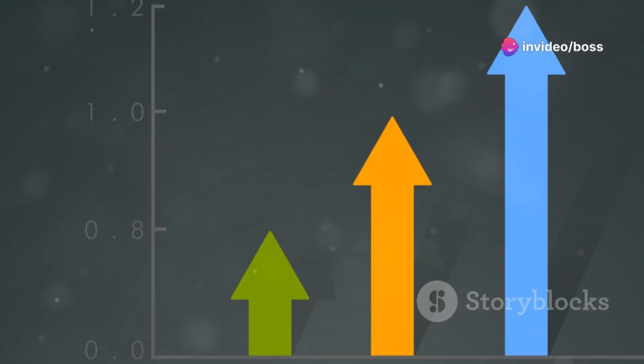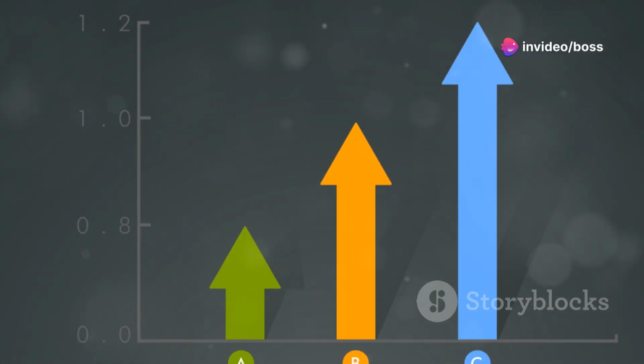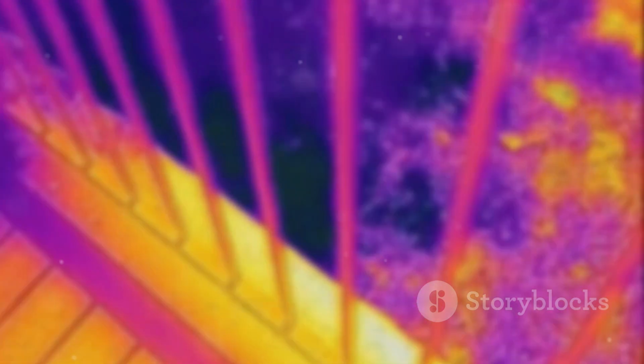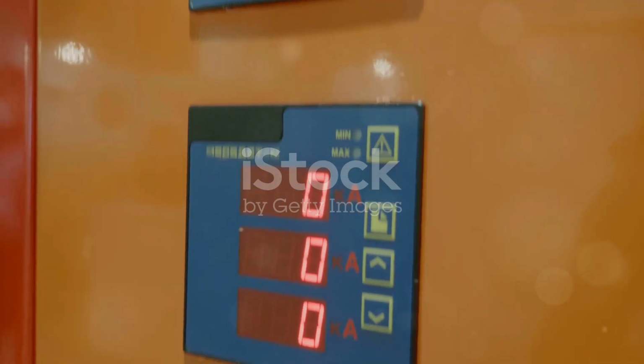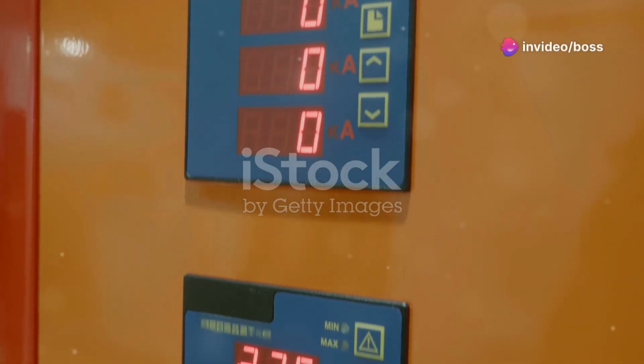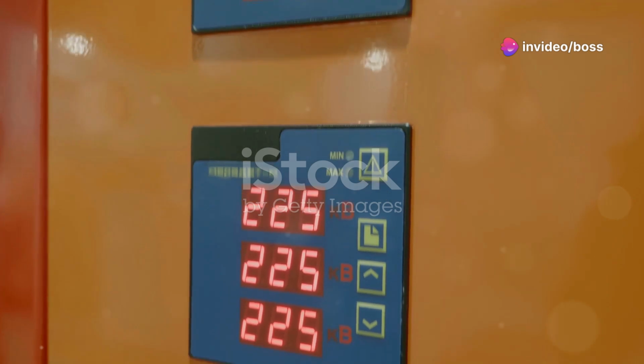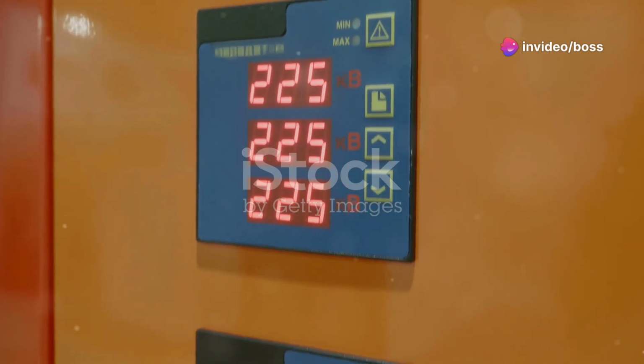Section 5. Zeroing in on thermal equilibrium, the Zeroth Law. The Zeroth Law of Thermodynamics might seem obvious, but it's the foundation upon which we build our understanding of heat flow. It states that if two systems are each in thermal equilibrium with a third system, then they are in thermal equilibrium with each other.